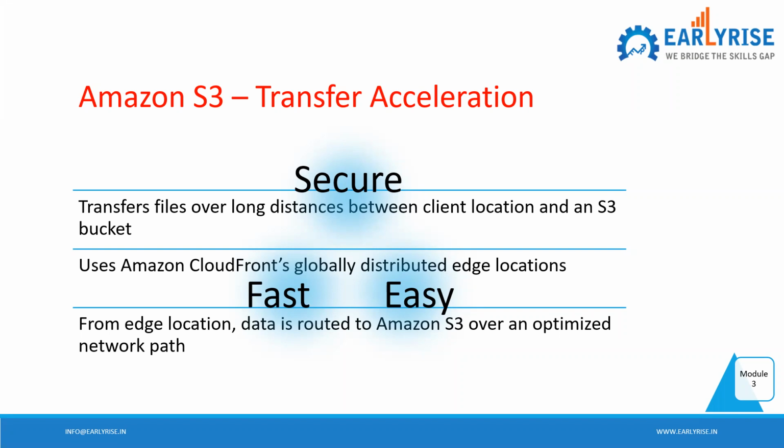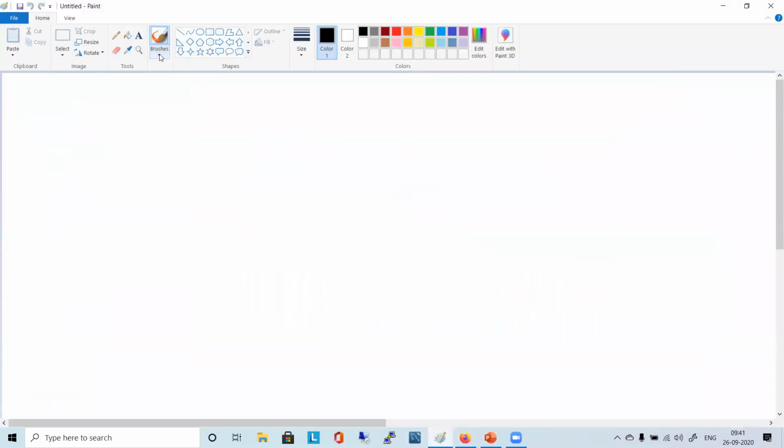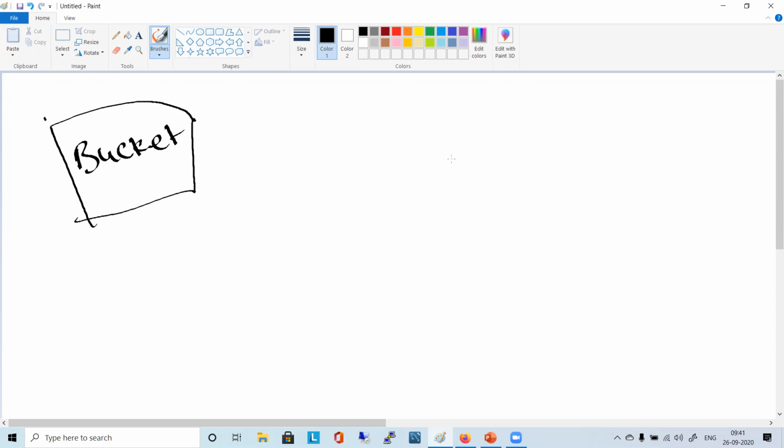The scenario can be like this: you have your own bucket here, and you have your client bucket somewhere else.